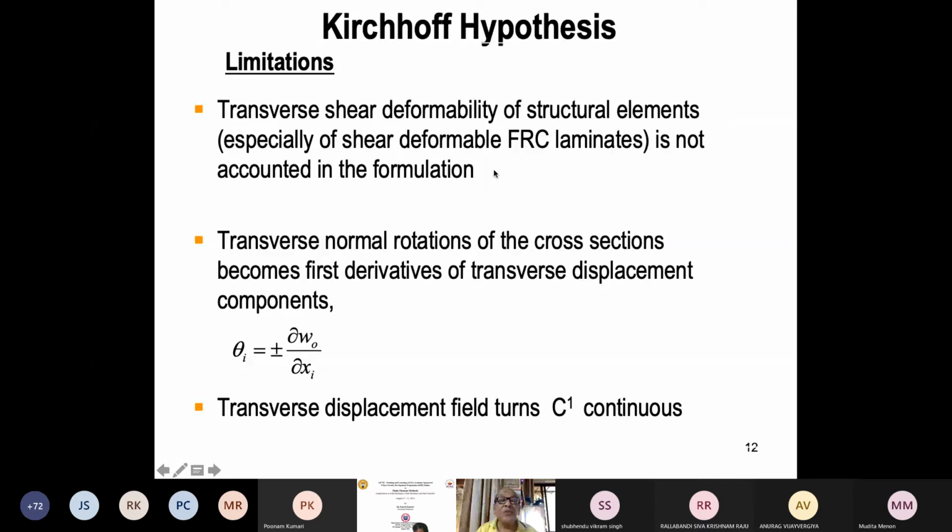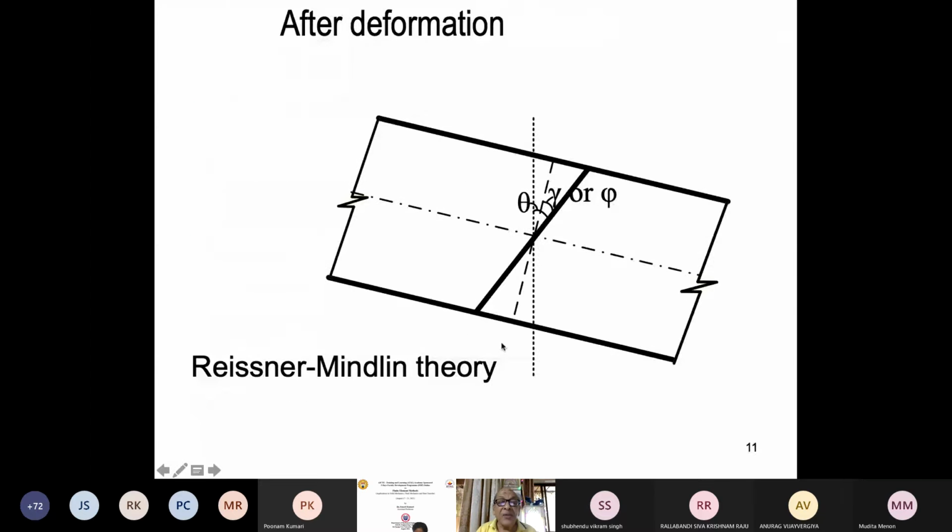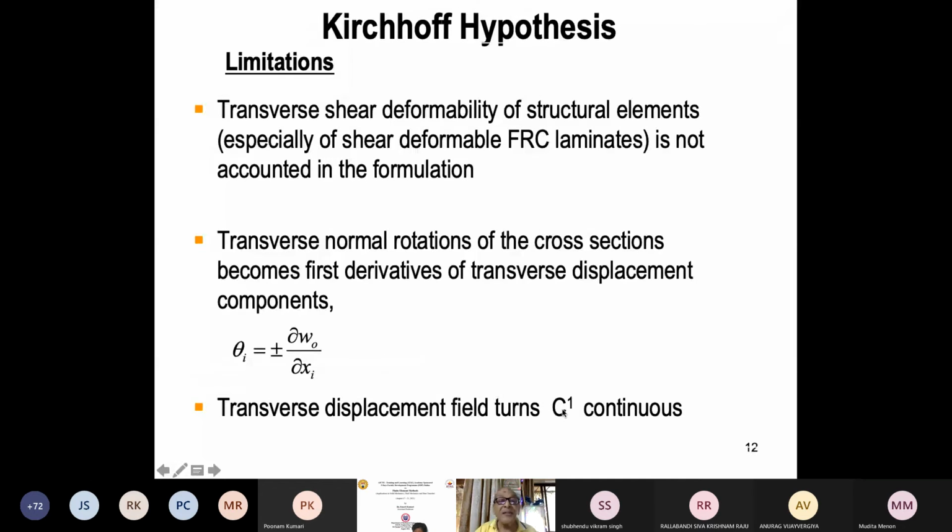So you must include shear energy. And the reason is that it leads to this first derivative, which converts the finite element formulation into C1 continuous, and it is difficult to construct in 2 dimensions, especially in the case of 1 dimension. At least we have a Hermite polynomial.